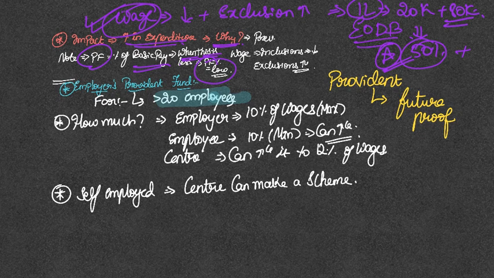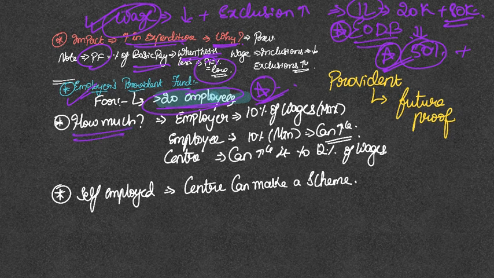The next aspect is the provisions of the employer's provident fund. We have to keep in mind that ease of doing business is there, but at the same time there is some social security for workers. So the mandate is all the companies which have more than 20 employees, only for those companies these PF provisions are applicable. Please remember these numbers. These numbers can be important, or these are the basis for MCQ questions in this EPFO examination.